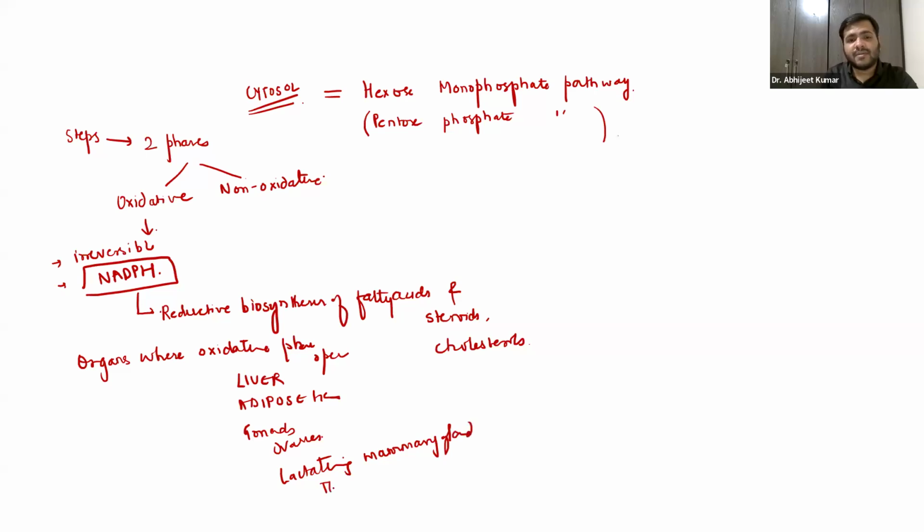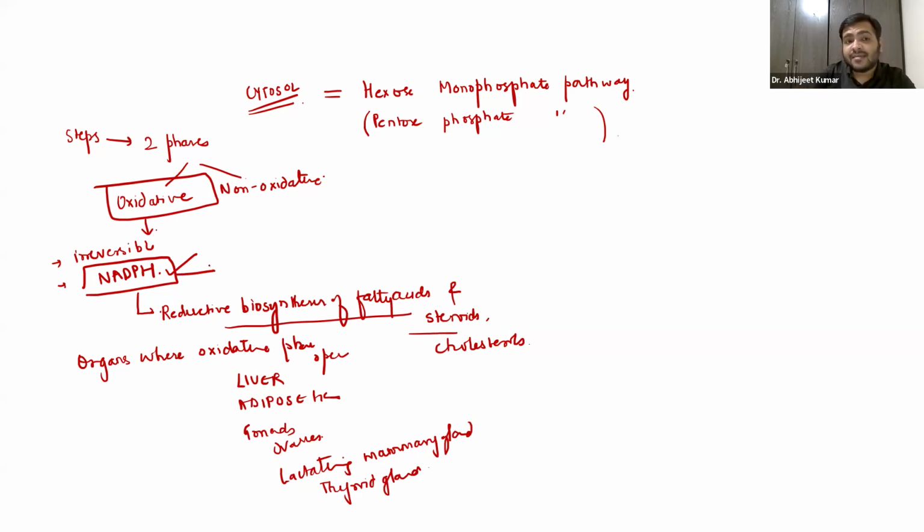Even, guys, remember the thyroid glands. So basically, it helps in the reductive biosynthesis of fatty acids, steroids, and cholesterol. So it is the first phase, that is the oxidative phase. It produces NADPH, and it helps in the reductive biosynthesis of fatty acids.